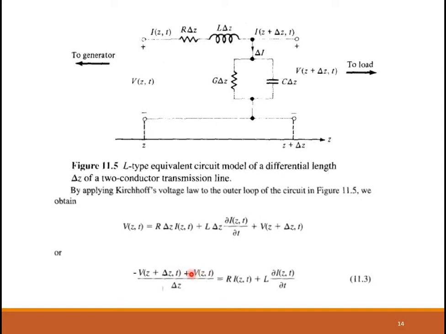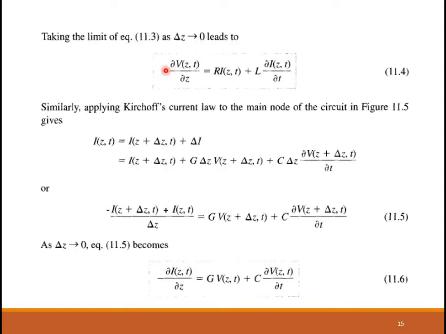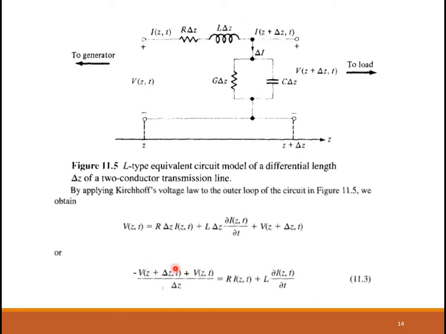It represents the difference in voltage, yes or no? That is a ΔV. So that ΔV by Δz, I can also write as ∂V by ∂z. That is what I'm doing over here. And there is a minus sign, because if you want to write it as a difference, it is V(z+Δz,t) minus V(z,t).